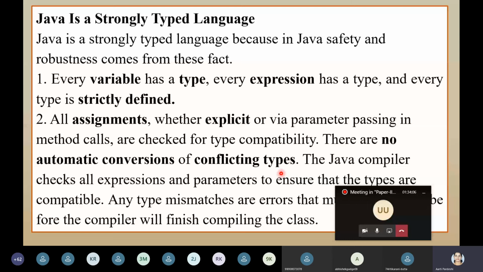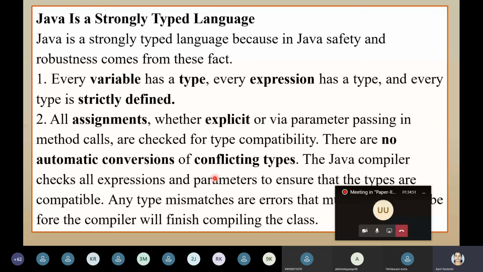But in Python, it is totally opposite. Automatic data type conversion is supported. That's why at the start of the program we can write a = 10, in the middle of the program we can write a = "hi, how are you?", and in the last we can write a = 20.45, and everything will be displayed with no syntax error. But in Java, from the class definition where the scope starts till the class ends, if the variable is assigned as integer, throughout the whole life cycle of that variable in that class it can hold only that type. You can't change the data type of that variable, otherwise you will get an error.